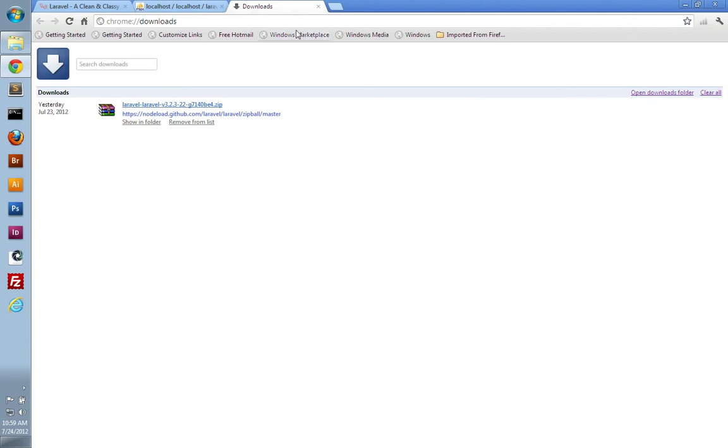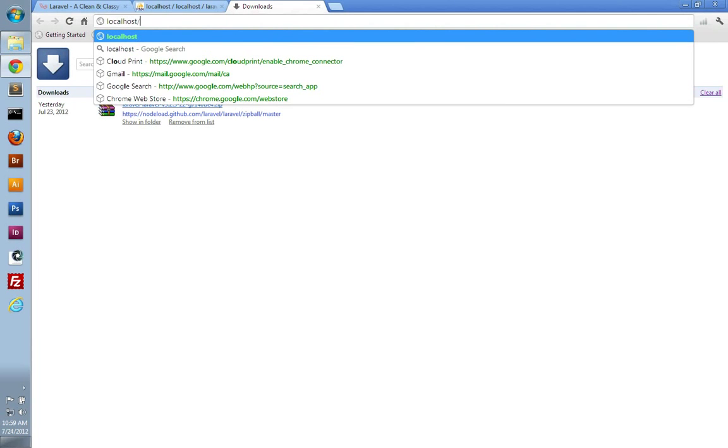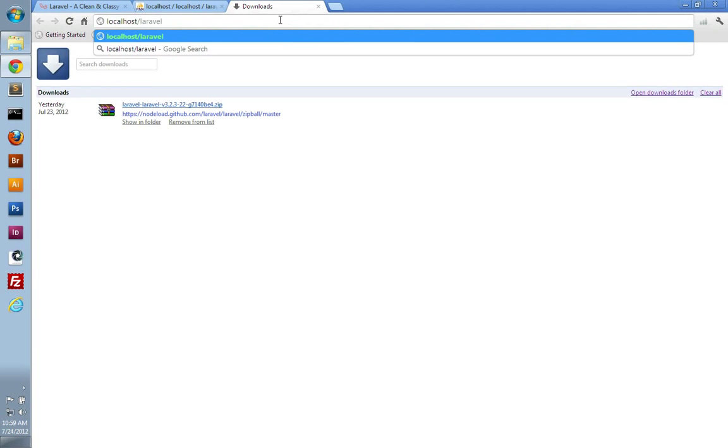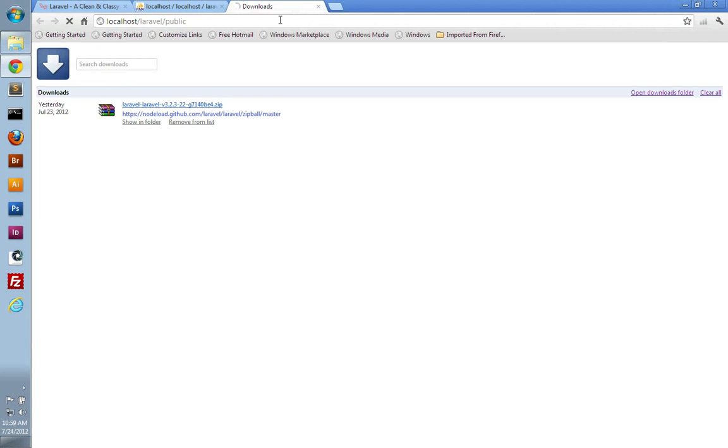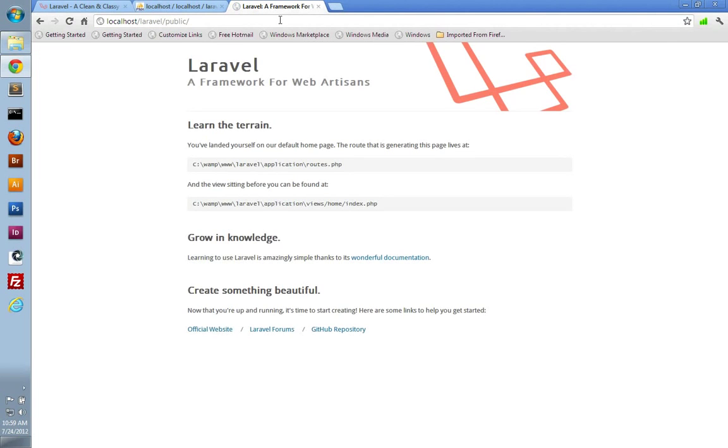So once that's extracted, it should work for you right out of the box. You should be able to view it in the browser. You can go to localhost/Laravel, and to access your application you actually have to go into the public directory, and that will display the home page for your application.